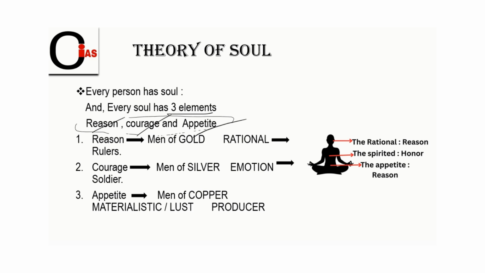One thing definitely differs: which one is prominent in someone. In some bodies reason might be prominent, in some other bodies courage might be prominent, in some people appetite might be prominent. That is what they have classified. The first one is reason. In any person in whom reason dominates, that man is considered a man of gold, or the rational. They are fit to be the rulers, meaning they can make the rules. And the second one is the person in whom courage is prominent.